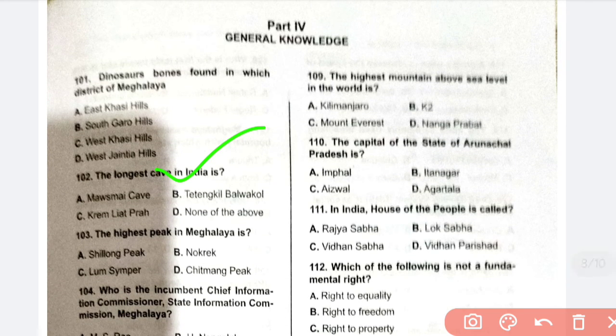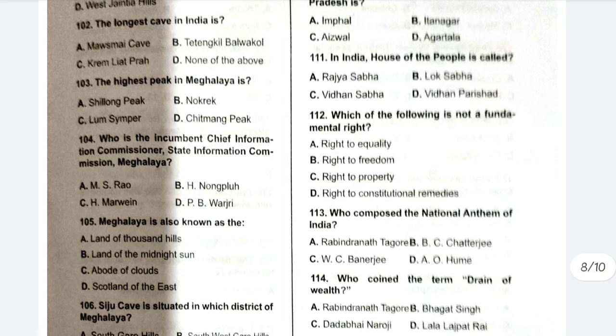109. The highest mountain above sea level in the world is C, Mount Everest. The capital of Arunachal Pradesh is B, Itanagar. In India, the house of the people is called B, Lok Sabha. Which of the following is not a fundamental right? So it is C, right to property.